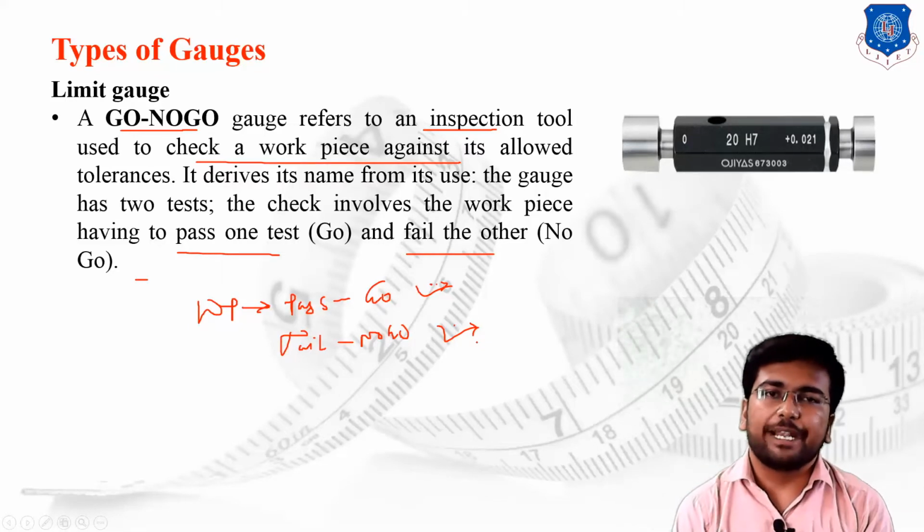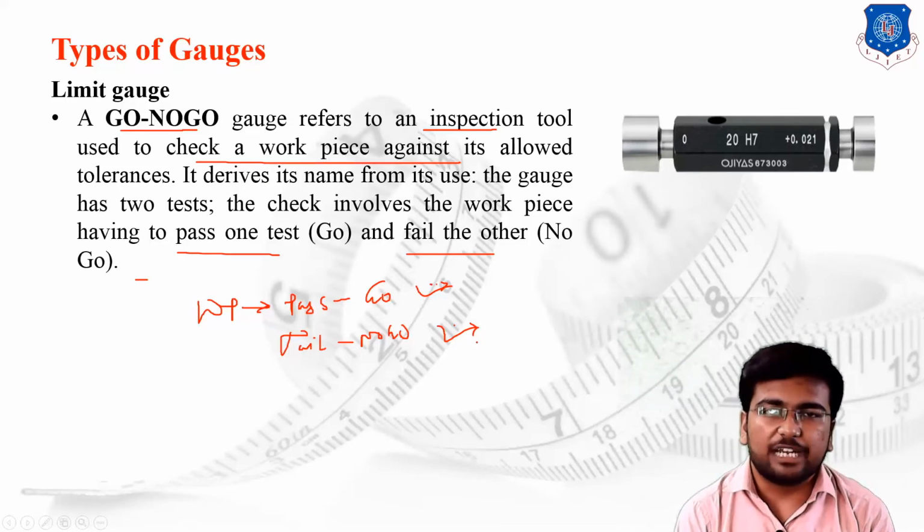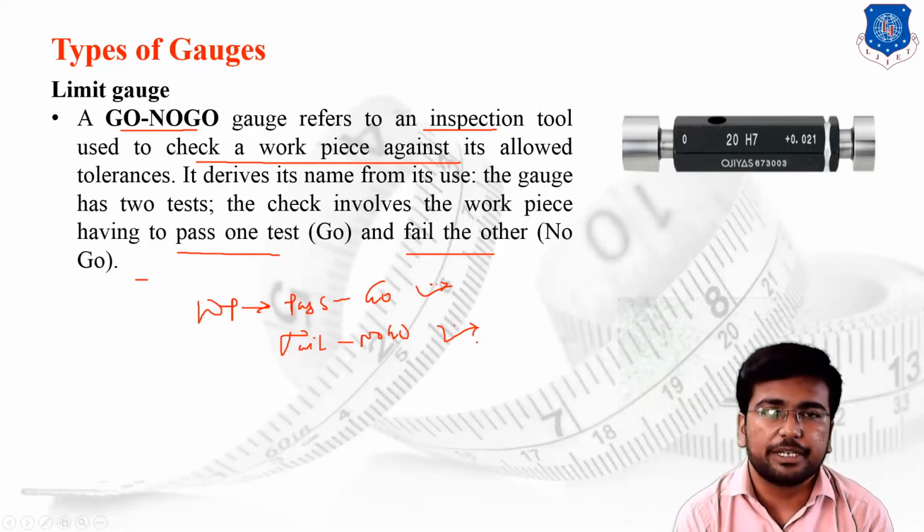Here we are going to wind up our lecture, as well as complete our chapter. What we have discussed today: the basic concept of the gauging system, how gauges are useful, then the limit gauge, or the concept of go and no go gauge. Then we discussed the design of the gauge as per Taylor's principle, and how the wear allowance is provided to the gauge. In the later part of the lecture we discussed the types of gauge: the limit gauge, then the snap gauge, plug gauge, and ring gauge.